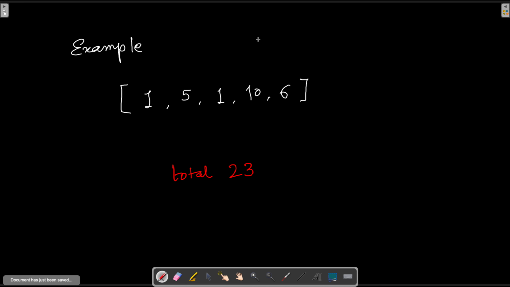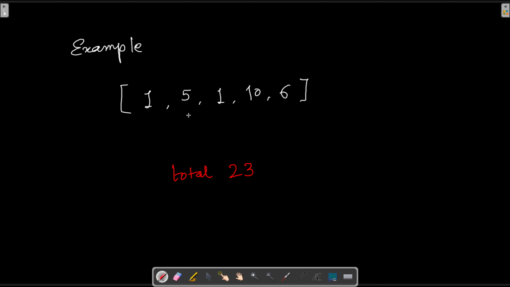How to go about solving this problem step by step? One possible way could be, which would be brute force, to create all possible subsets and then check if the sum of each subset is equal to 11 or not. If we find a subset that equals 11, then we have found our answer. Now from there we can get this intuition that in order to create a subset, we'll have to look at every element, and then every element will have an option of being a part of that subset or not being a part of that subset.